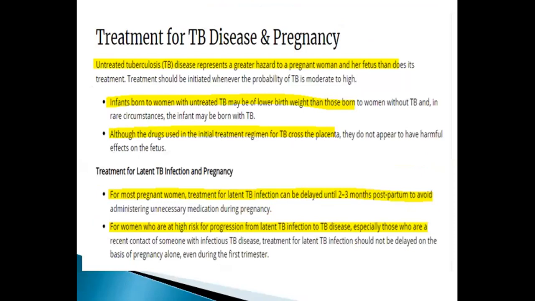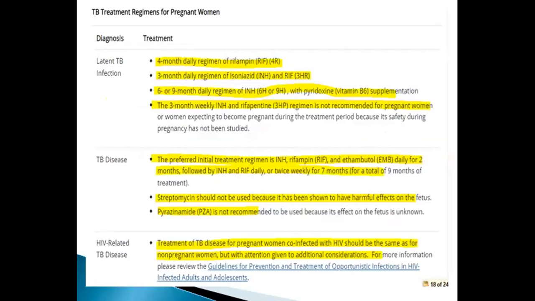According to WHO, regarding treatment for TB disease in pregnancy, untreated tuberculosis disease presents a greater hazard to pregnant women and her fetus. Infants born to women with untreated TB may have lower birth weight than those without tuberculosis. Therefore, for pregnant women, treatment for latent tuberculosis can be delayed until 2 to 3 months postpartum to avoid administering unnecessary medication. Treatment for latent TB infection includes a 4-month regimen of rifampicin, a 3-month daily regimen of INH, or a 6 to 9 month daily regimen of INH. In TB disease, the preferred treatment is INH, rifampicin, and ethambutol for 2 months, followed by INH and rifampicin for 7 months. Streptomycin should not be given to pregnant women.